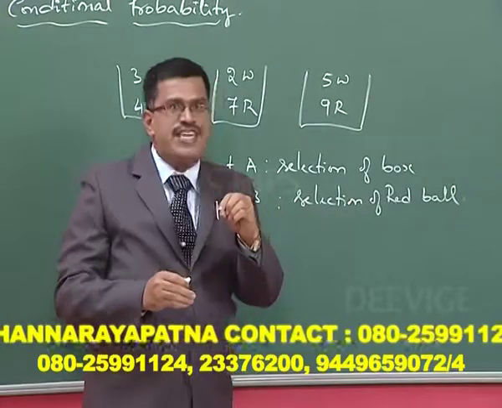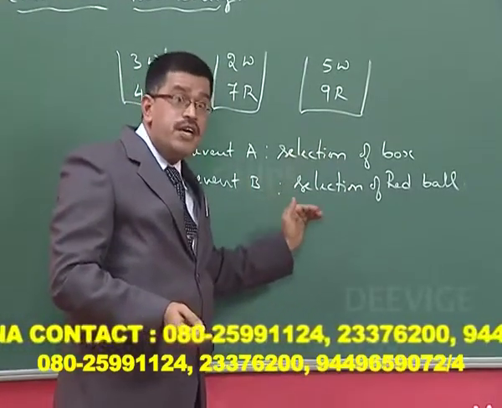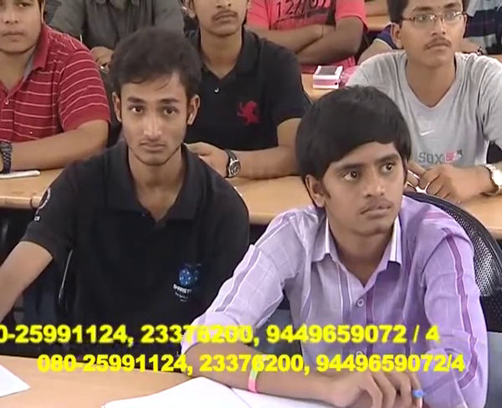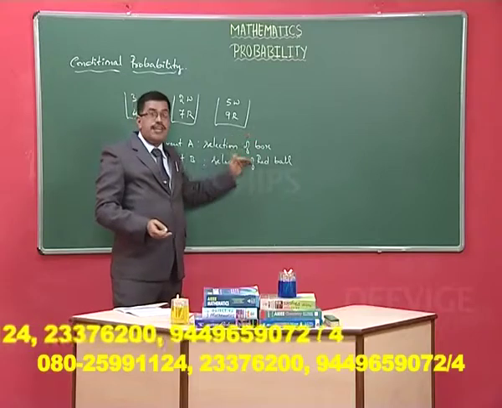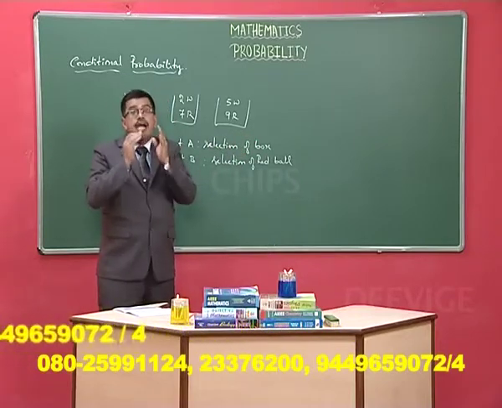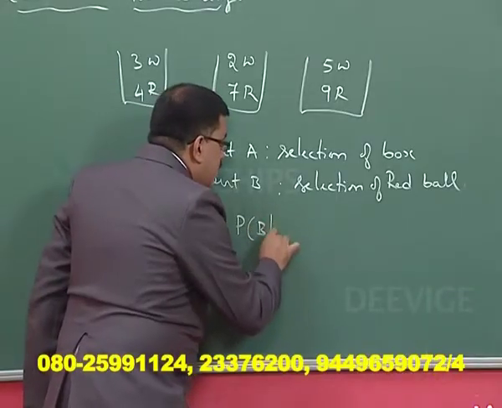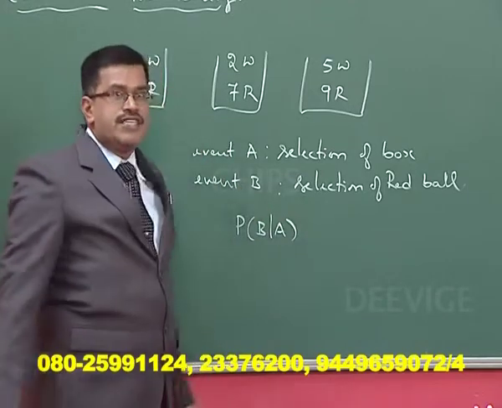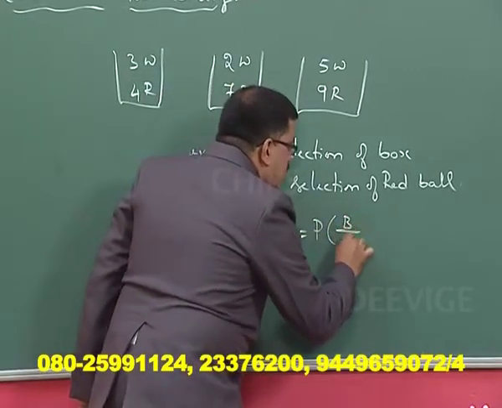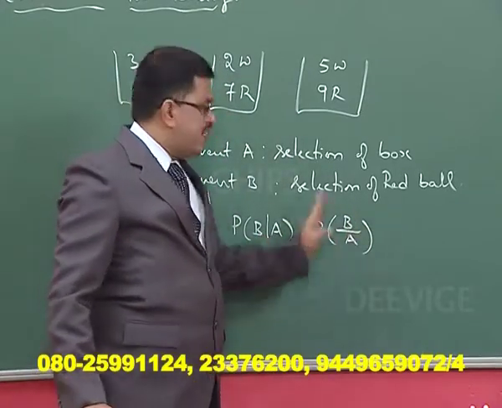The probability of happening of event B depends on event A. So here the concept of conditional probability appears. We write P of B given A. In some textbooks they write it in another notation; both are one and the same.